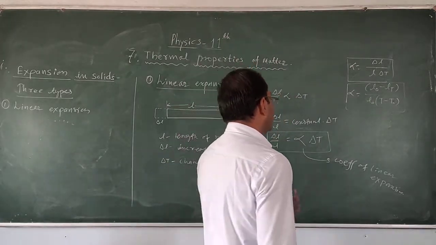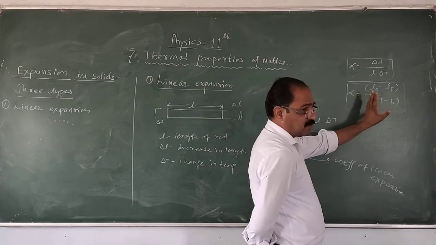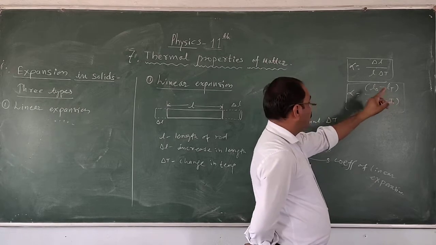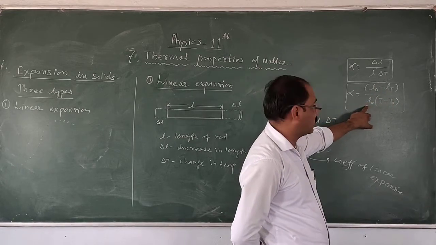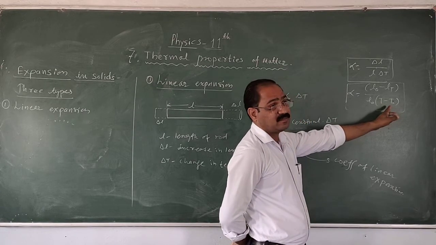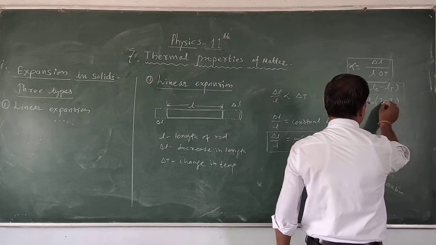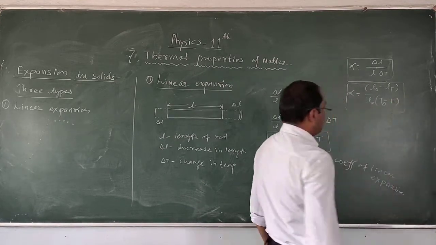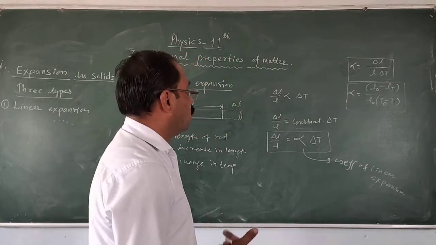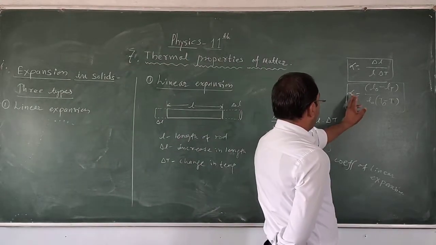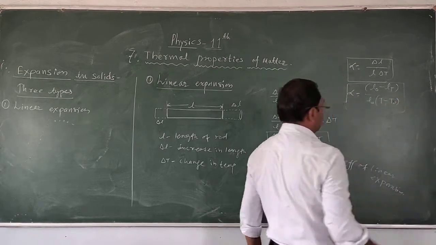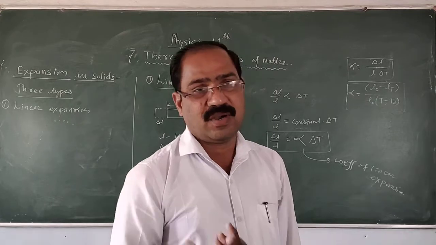So from this formula, the coefficient of linear expansion can be defined as change in length per unit original length at 0 degree Celsius per degree rise in temperature, meaning change in temperature, initial and final. T0 is the initial and T is the final, so T minus T0 you can also write, whichever is initial and final. Therefore alpha is equal to L0 minus LT upon L0 into T minus T0, or the bigger minus the smaller.